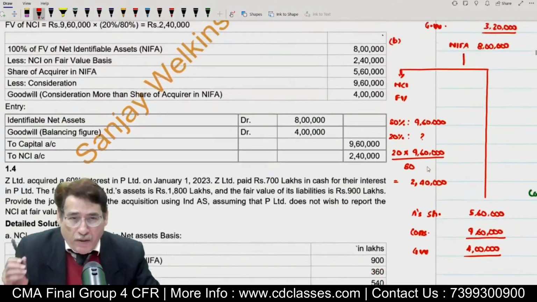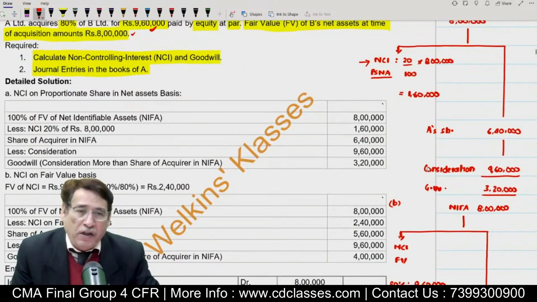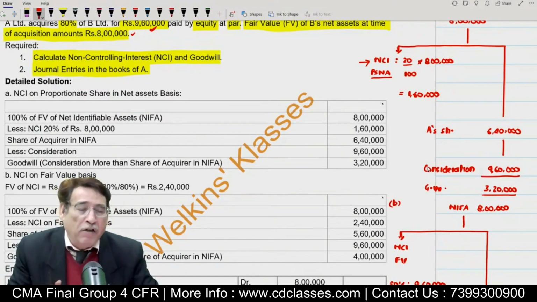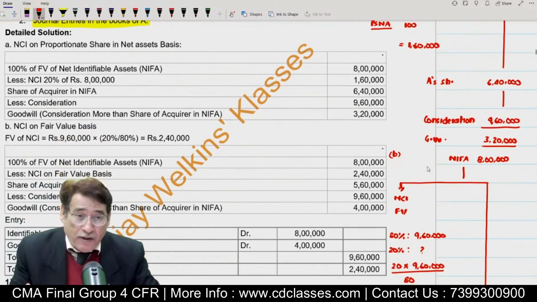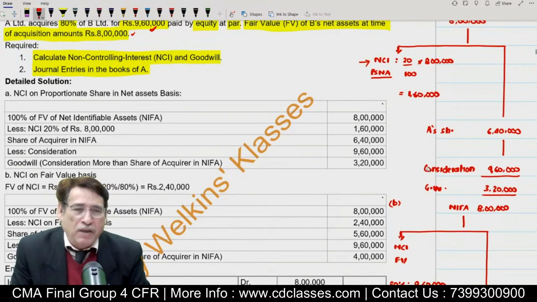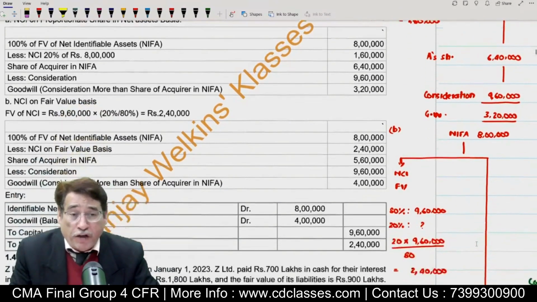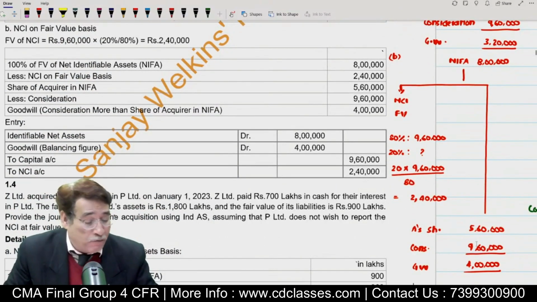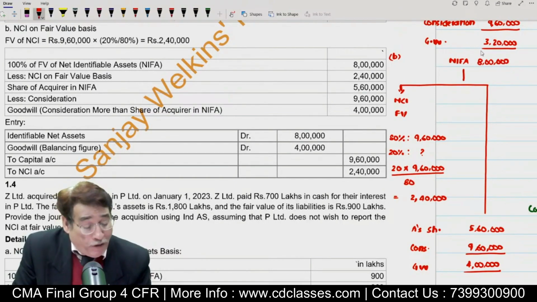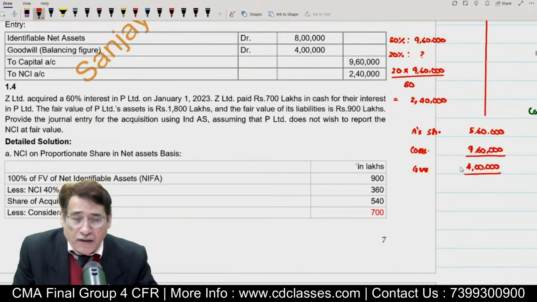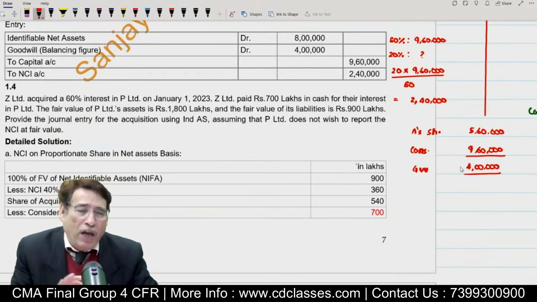That means the standard allows an option to the entities. It is purely the discretion of the directors of the acquirer entity whether they intend to value the NCI on PSNA basis or at fair value basis. If they adopt the PSNA basis, the amount of goodwill will differ from what we compute by considering NCI at fair value, as is happening in this case. On PSNA basis, the goodwill, with NCI share at 320, is different, while here it is 4 lakh. But I also told you it is not going to have any impact later on.